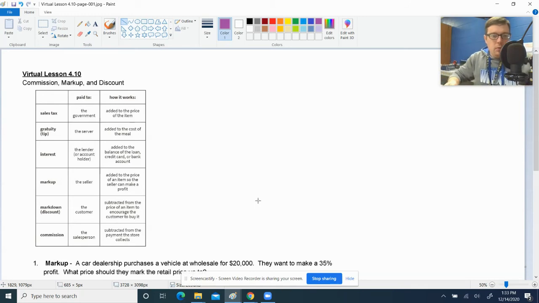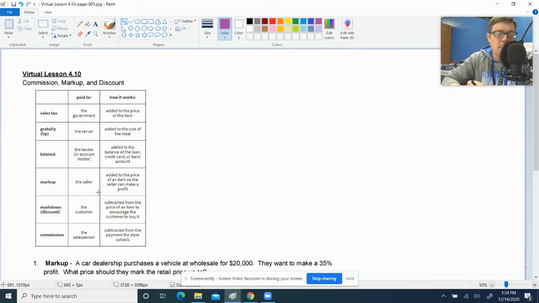We're going over 3 new vocabulary words today: commission, markup, and discount. So yesterday we hit sales tax, which is something paid to the government. It's added onto your price. Tip, added onto your price, paid to your waiter, waitress, or server, cab driver, something like that. Interest. It's an additional amount that's added on to the balance of your loan, something you borrowed, credit card company, or maybe your bank account. It might be added to your bank account because you've earned interest. But today we're going to hit 3 new things.